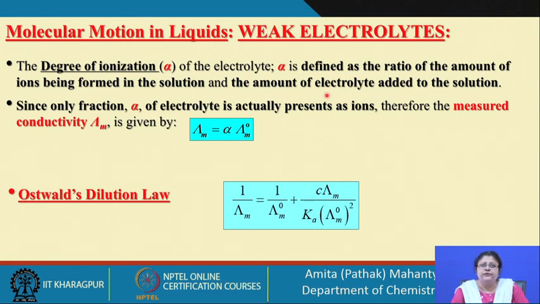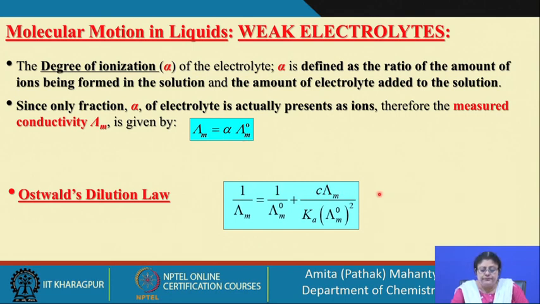Since only a fraction of the electrolyte is actually present in the ion form, meaning they are dissociated, we can say the molar conductance should be that fraction multiplied by the molar conductance at infinite dilution, because the ratio of the molar conductance at any concentration divided by the molar conductance at infinite dilution is equal to alpha.